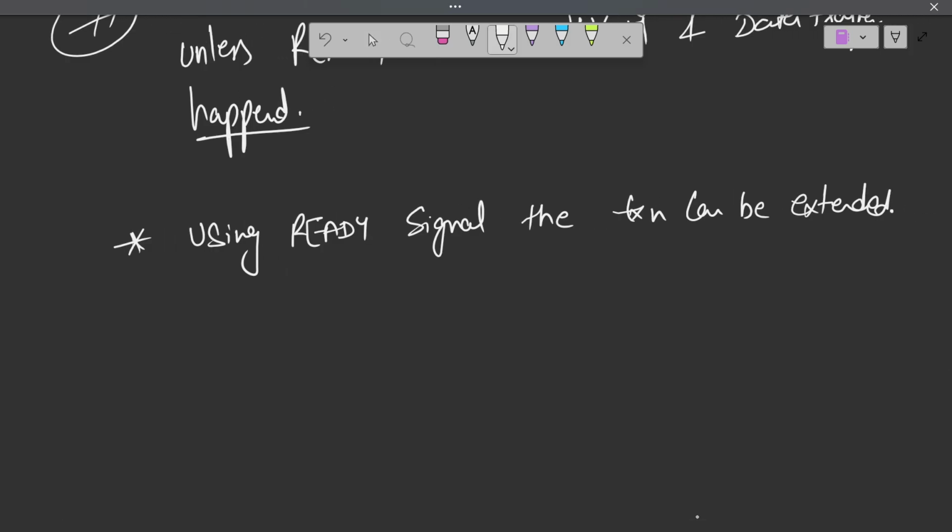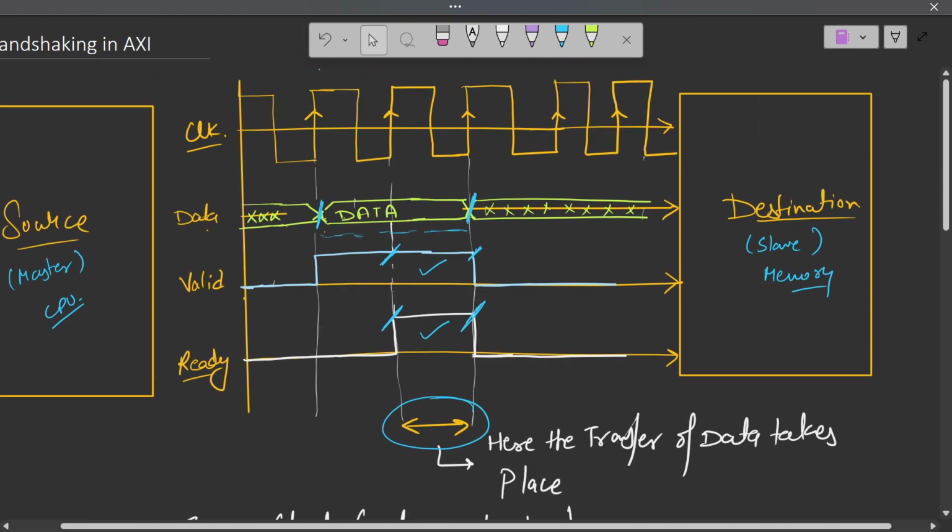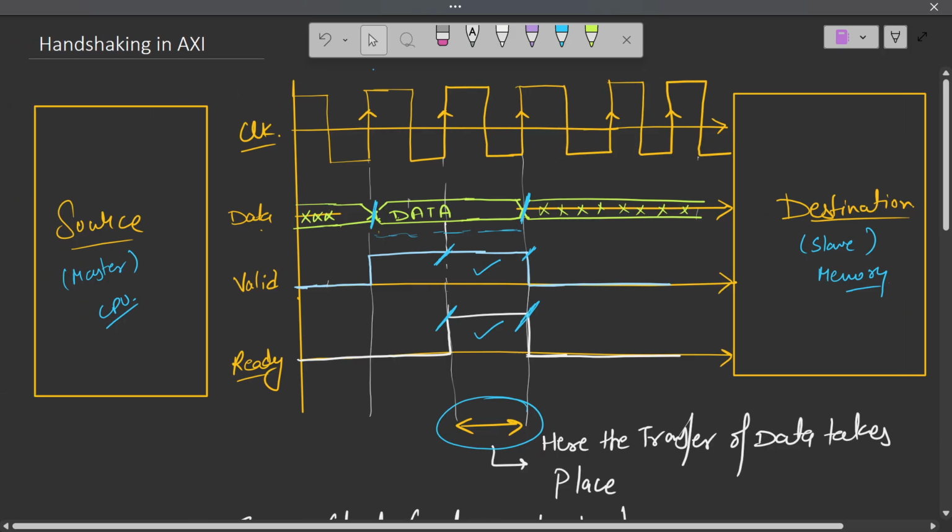Because if the ready signal has not arrived, the valid and the data have to be there on the channel. The valid signal has to be high, and once the valid is high, the data will also be valid and will be there, right? So this was the overall handshaking scenario which we have discussed.